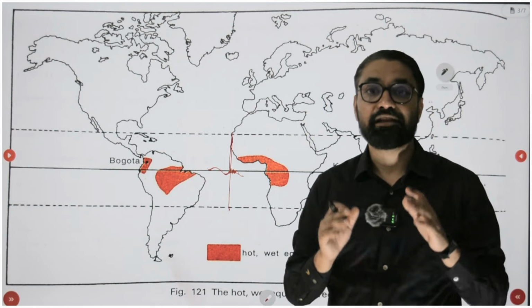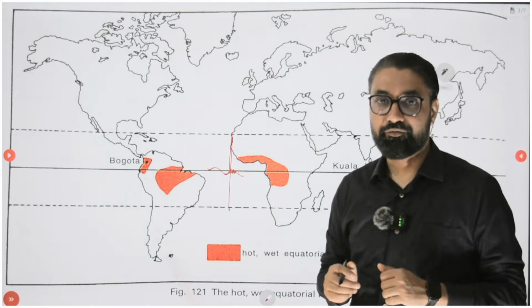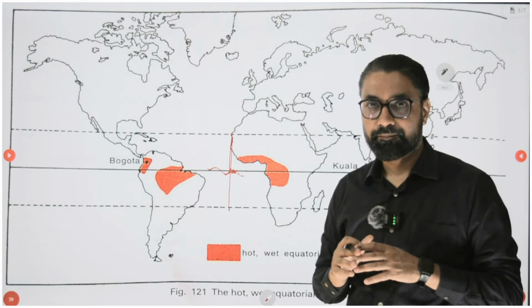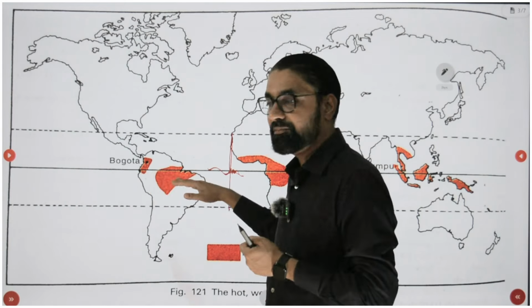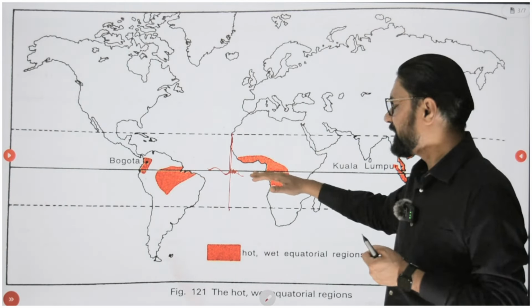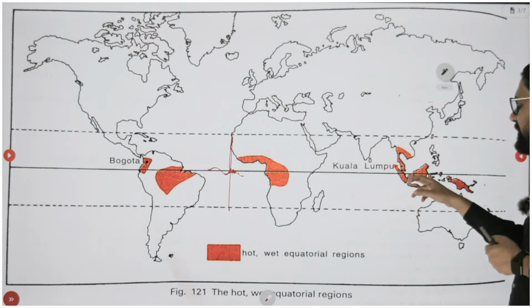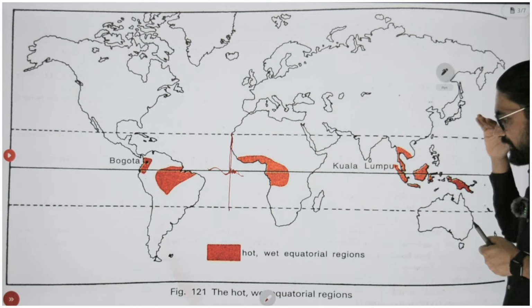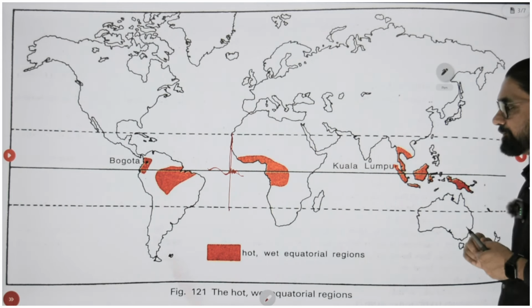Wherever the equator goes, we find those rainforests. So here you have the Amazon basin, here the Congo basin, etc. Here near our Andaman, Java, Sumatra, Indonesia, all this region, we have very heavy rainfall and this dense equatorial rainforest.